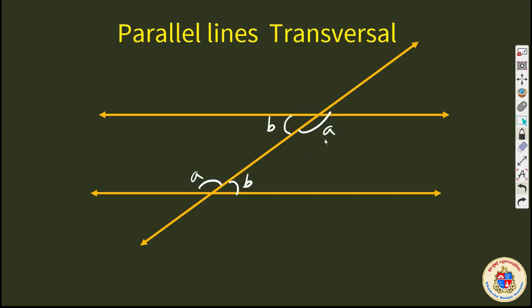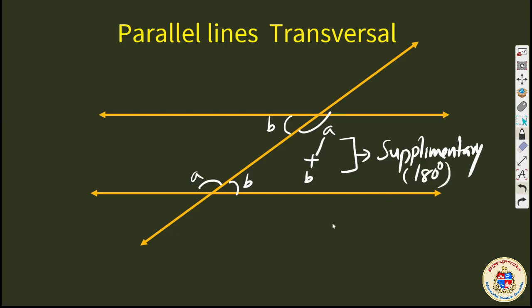I am thinking about A plus B, the sum of interior angles, and they are supplementary. This also we proved. This is a revision video. Supplementary means 180 degrees. A plus B is 180 degrees.